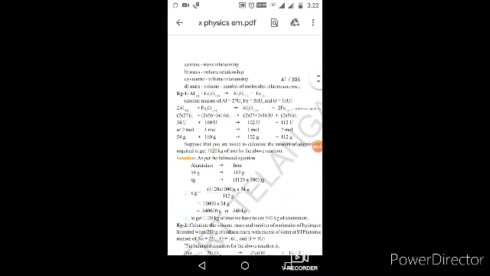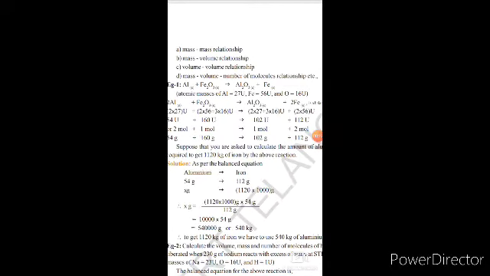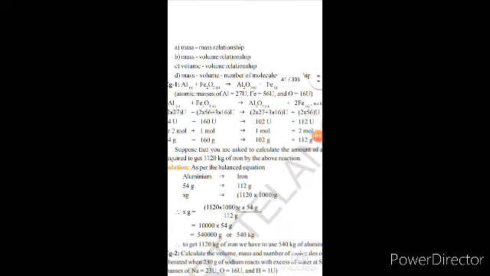Students, in previous classes we have learnt mass relationship. In mass relationship, at the reactant side, how much amount of any one reactant affects the product. Suppose some quantity of aluminum you take, it will produce some amount of iron.